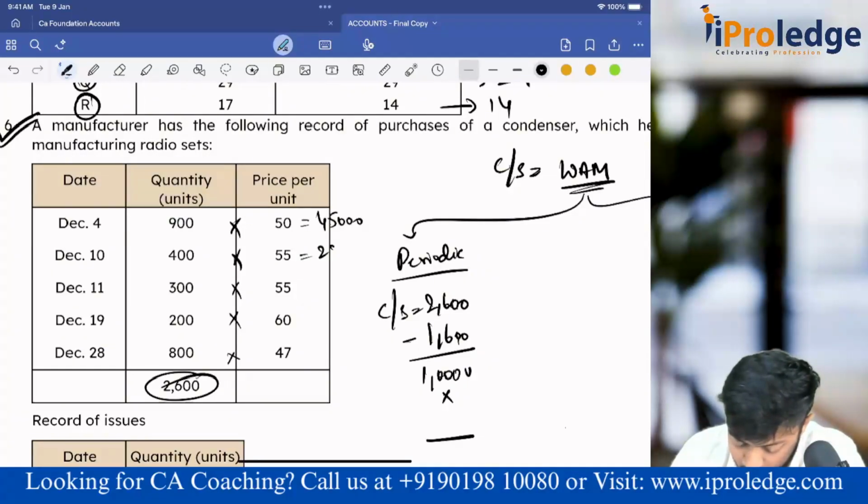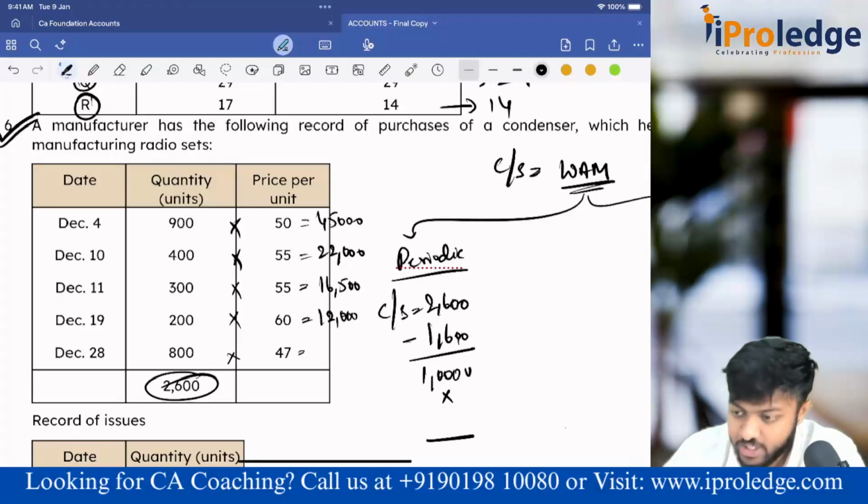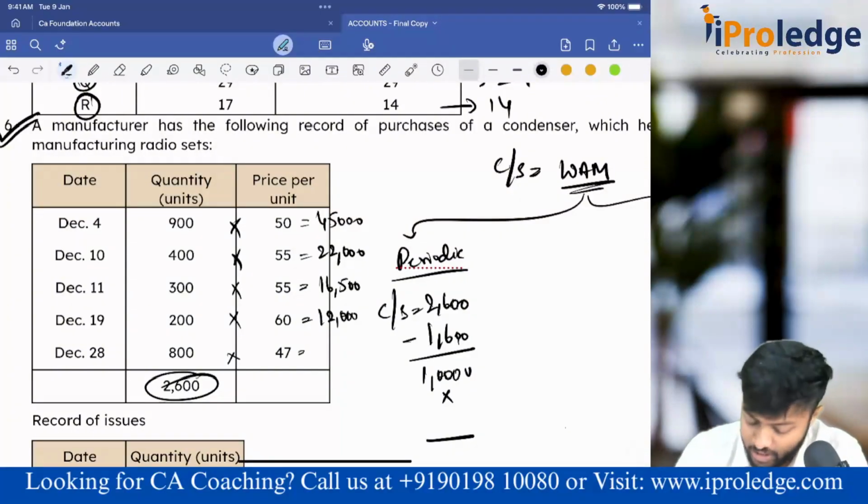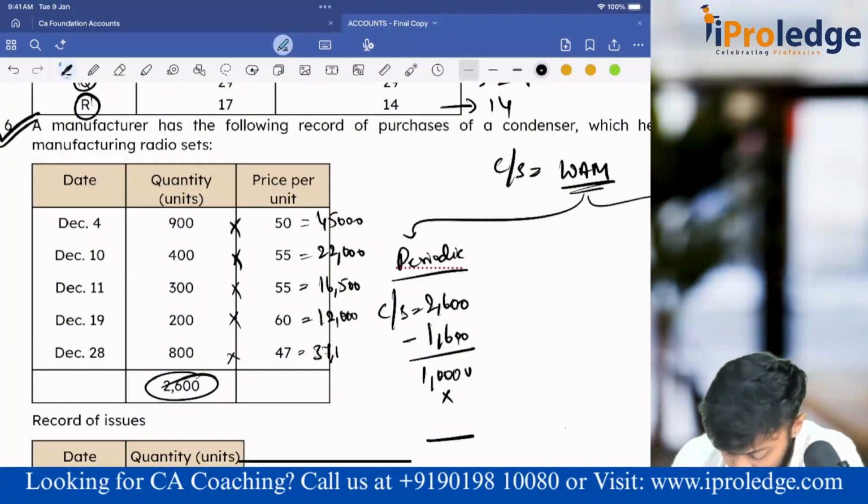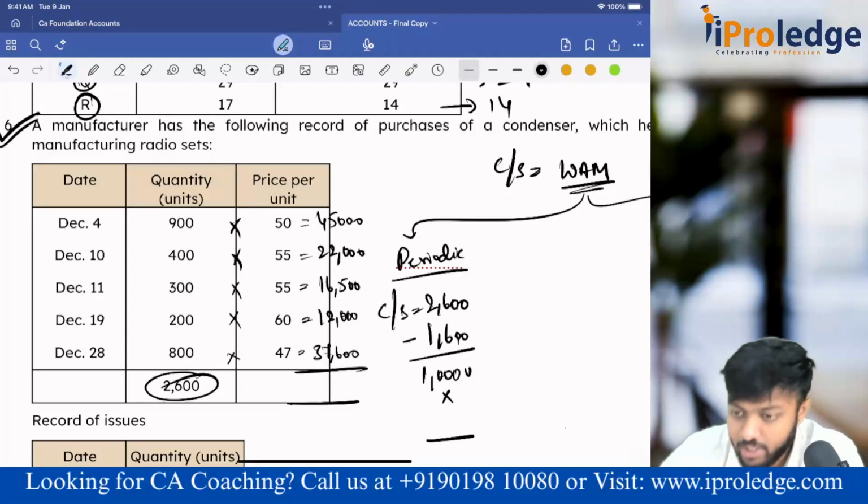This is 22,000. This is 55 into 300, 16,500. This is 12,000, and this is 47 into 800. This comes to 37,600.